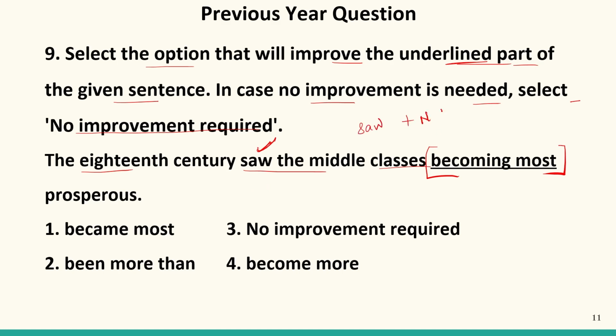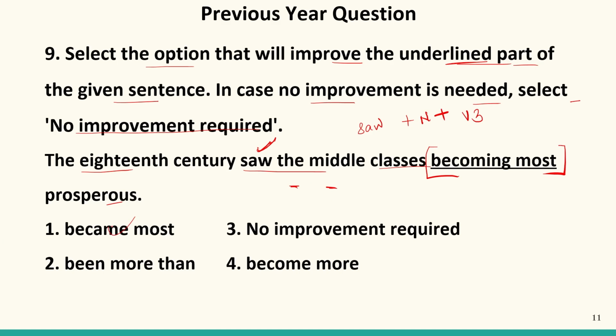So whenever the word saw comes, after this a noun, then we write the third form of verb. And because the middle class is becoming prosperous, they are not becoming most prosperous, in fact more prosperous as compared to that time, because only two durations of time have been compared.